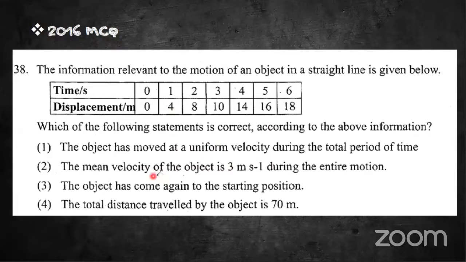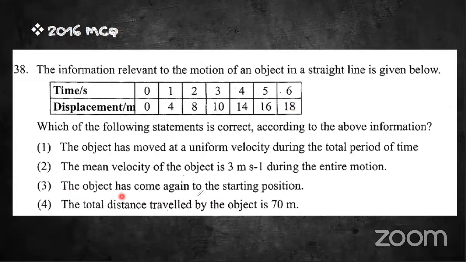The mean velocity of the object is 3 m s^-1 during the entire motion. So how can we find velocity? Velocity is equal to displacement over time. The final displacement is 18 and the time traveled is 6. That means displacement over time is 3 m s^-1. That is the correct answer. Mean velocity we can find by displacement over time.